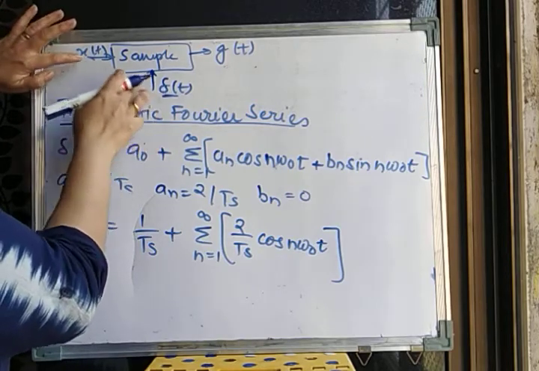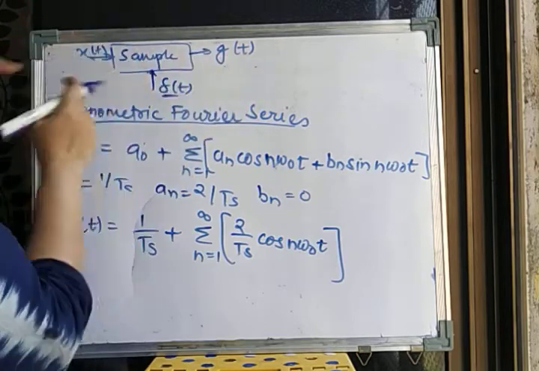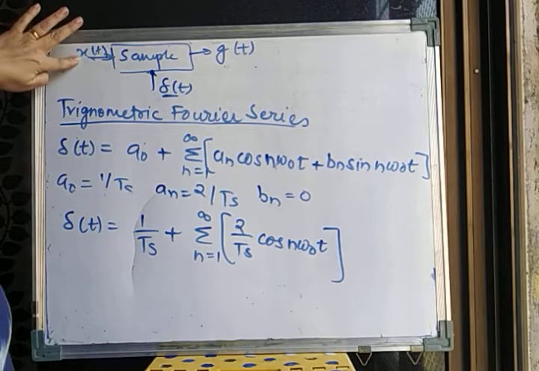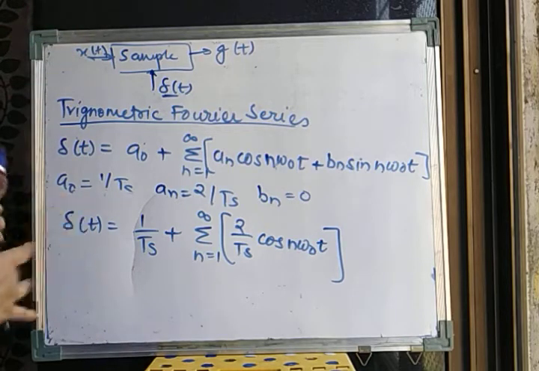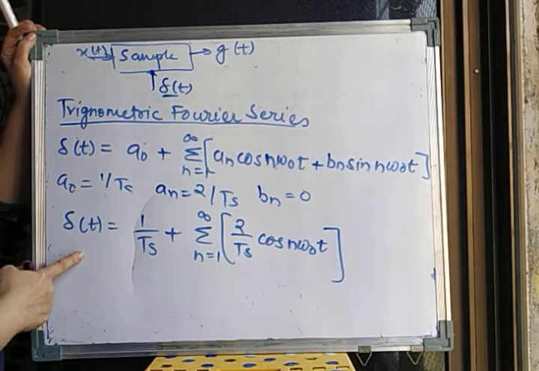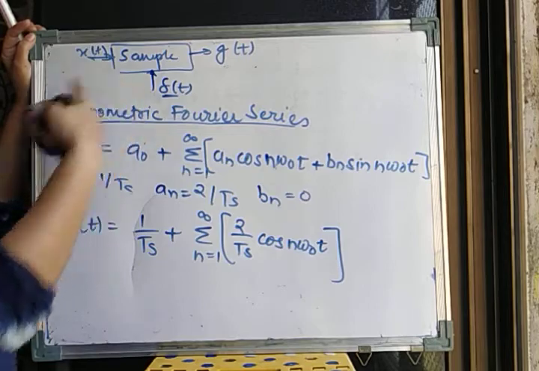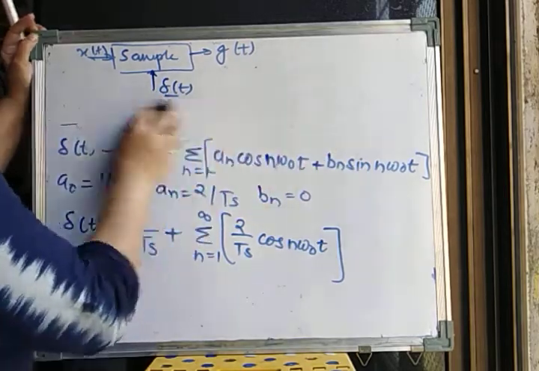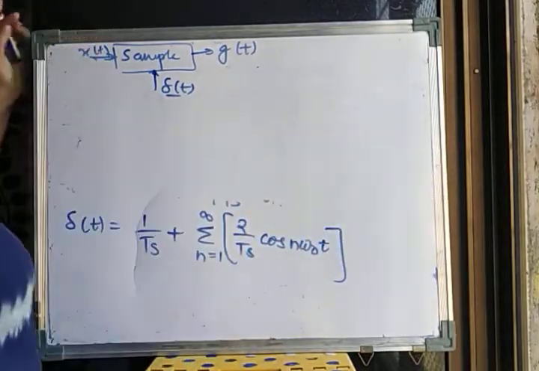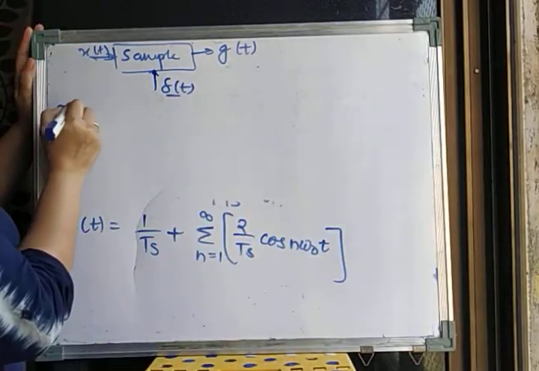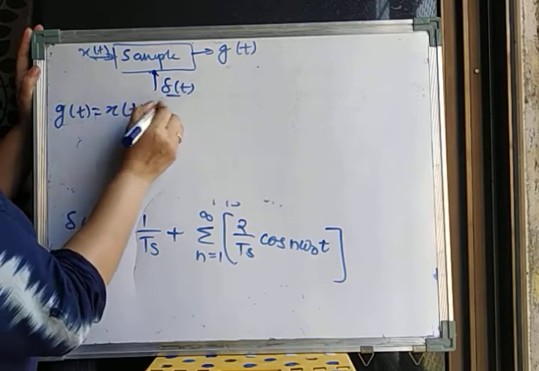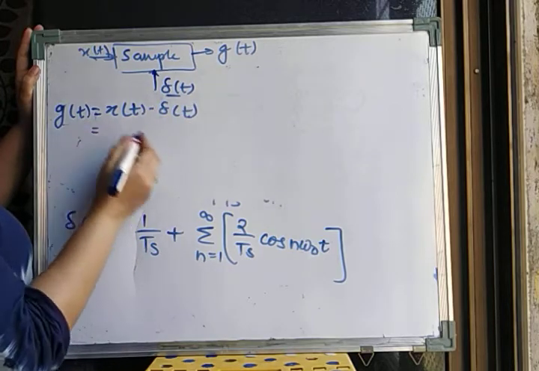And now, going back, what we need to do is find g of t, which is the multiplication of these two signals. As I told you, the message signal can be anything. So right now we are not using any mathematical formula for the message signal, but we have found the mathematical representation of delta t that we are going to put here. So g of t is going to be x of t into delta t.